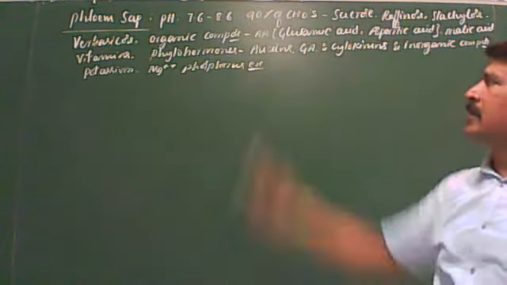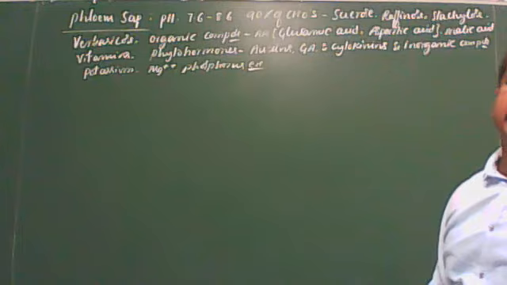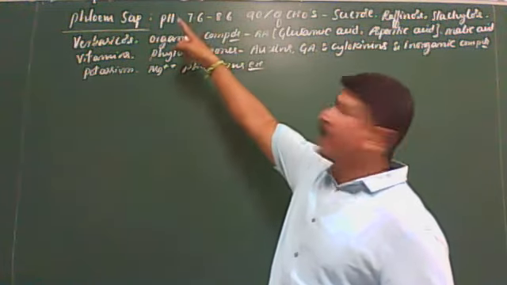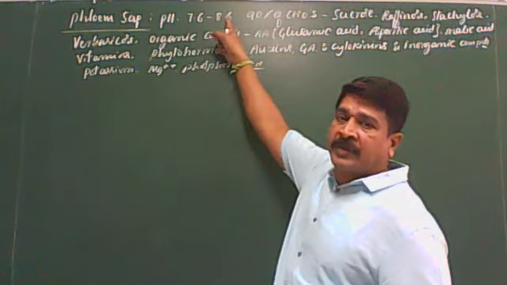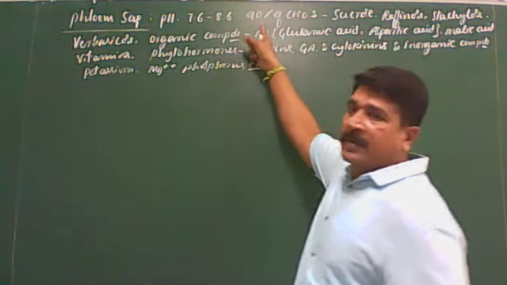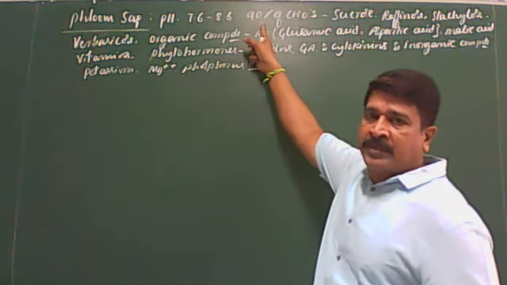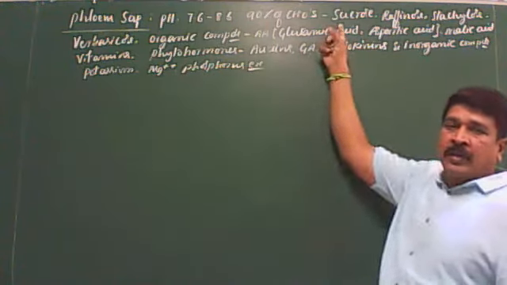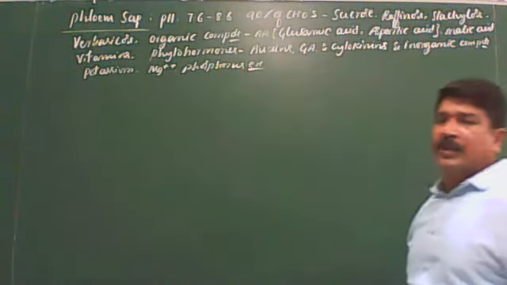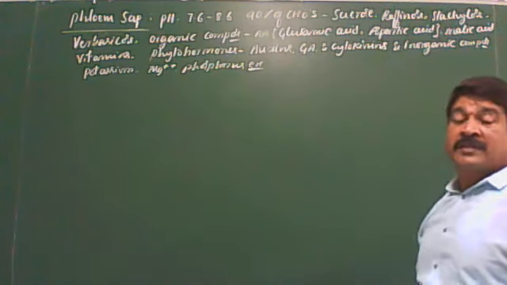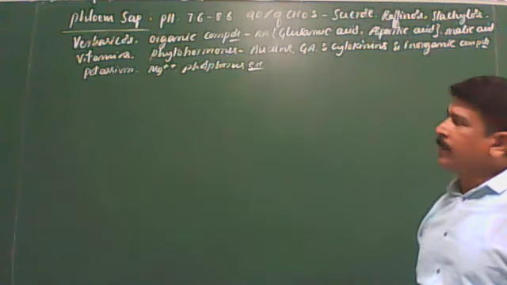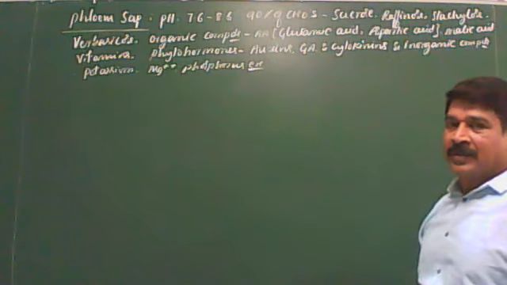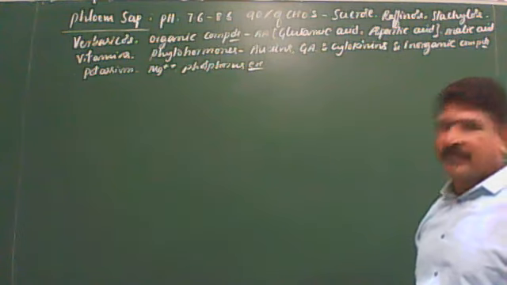You remember this. The sap which is conducted through the sieve tubes of the phloem is called phloem sap. It is an alkaline viscous fluid with pH 7.6 to 8.6. Chemically, it contains 90% carbohydrates. Among the carbohydrates, the abundant sugar is sucrose. In addition, other carbohydrates present are raffinose, stachyose, and verbascose. Then organic compounds like amino acids, glutamic acid and aspartic acid.